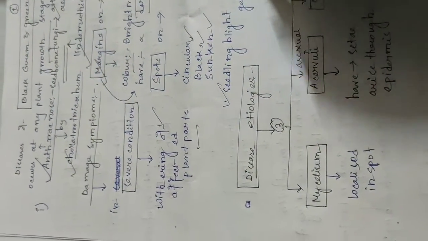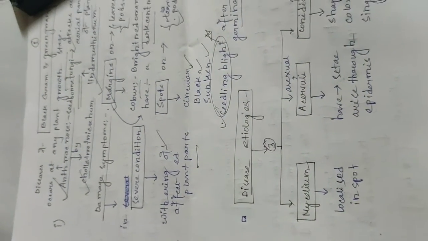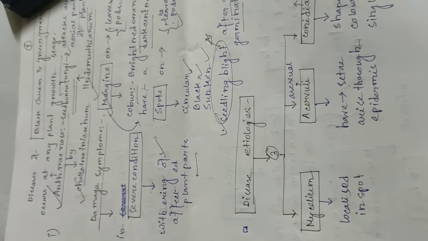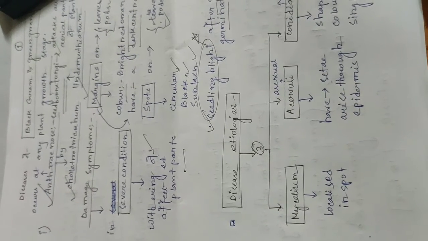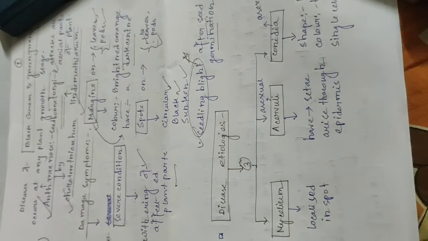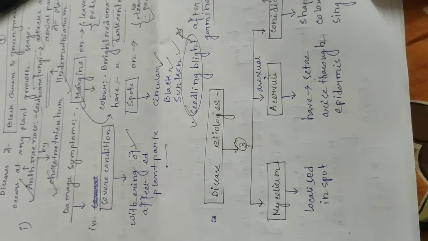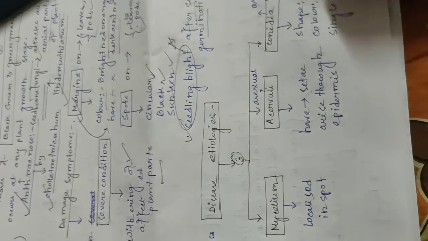Seedling blight occurs after the seed germination. So seedling blight is caused in which of the diseases of black gram and green gram? Seedling blight is caused in the anthracnose disease of black gram and green gram. After the seed germination, seedling blight is caused, and withering of affected plant parts occurs in severe conditions.